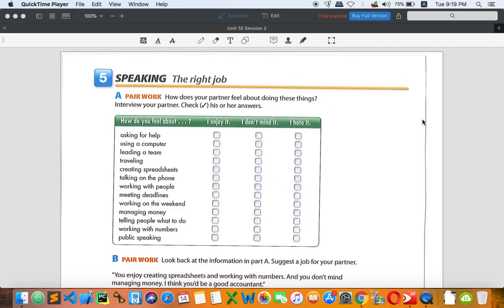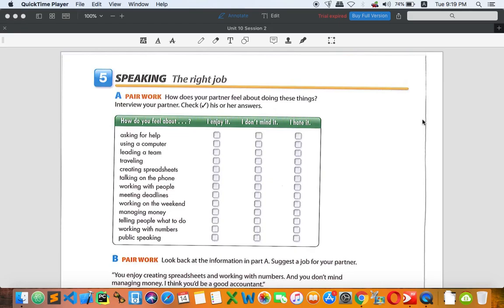All right. Next one, how do you feel about meeting deadlines? So when you have an assignment to do, for example, there will be a deadline for you, or a presentation is going to be your deadline. Okay. So to me, I don't mind this one. Actually, when it comes to the word deadline, a lot of people are not happy. Maybe they are not ready enough, or they haven't done their work or assignment yet, so that's why they probably don't like it, but it's all about your choice.